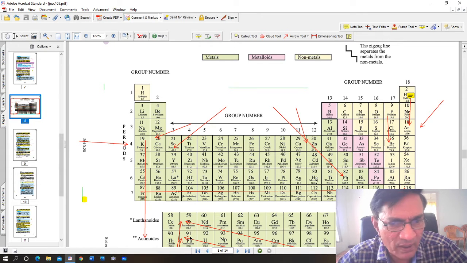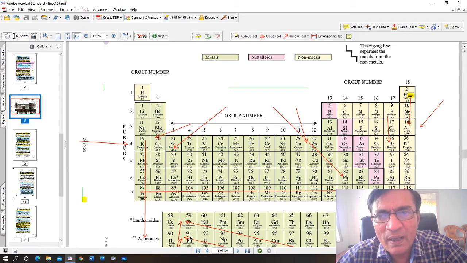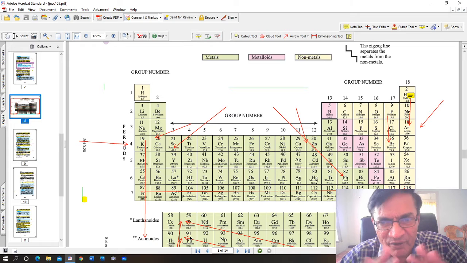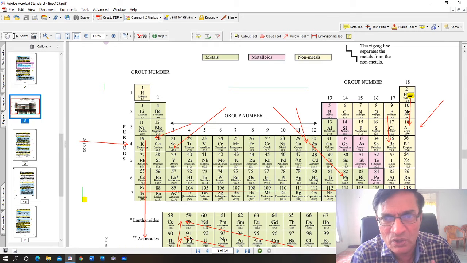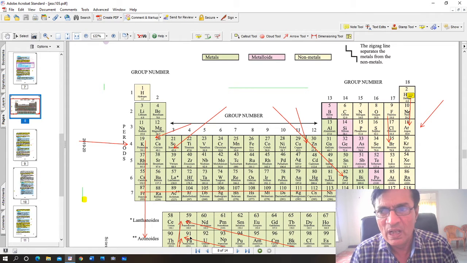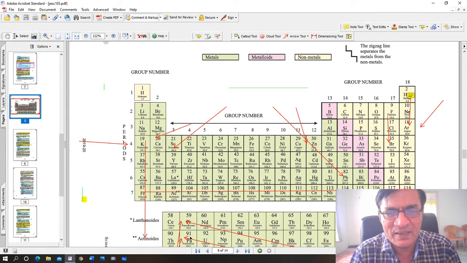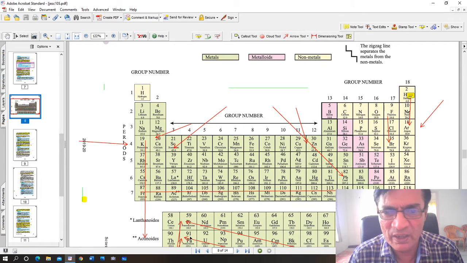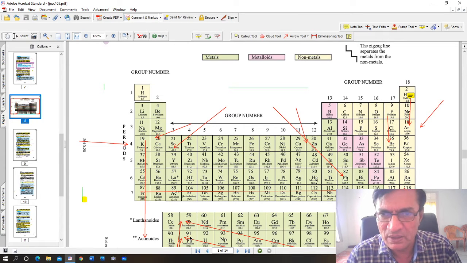And I also told you how the whole periodic table is actually a division of elements into metals and non-metals, and in between there are what are called semi-metals or metalloids, and also about how there are certain trends in the periodic table. If you go from left to right, certain things change.